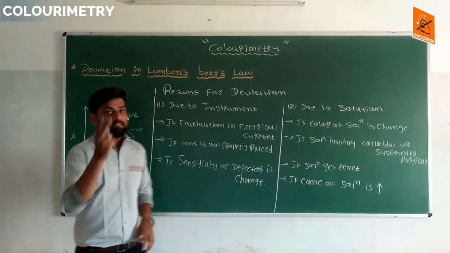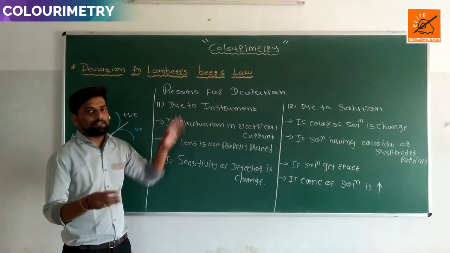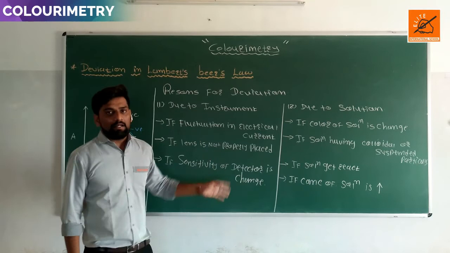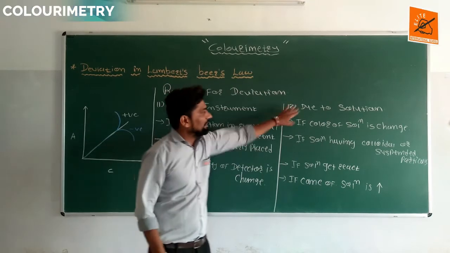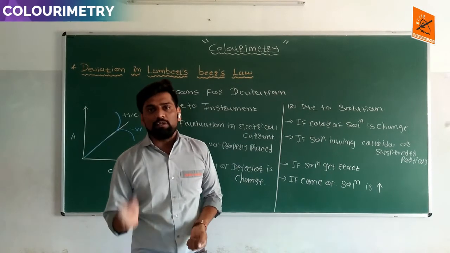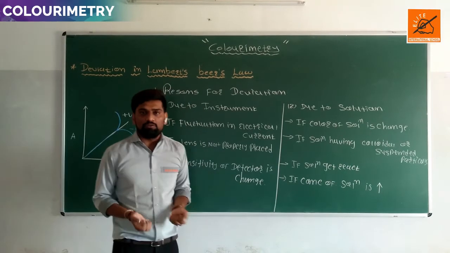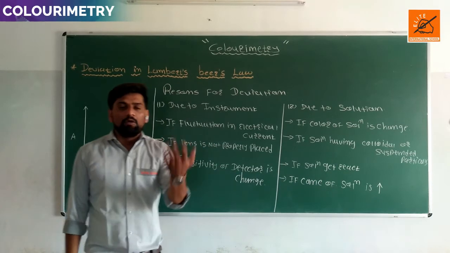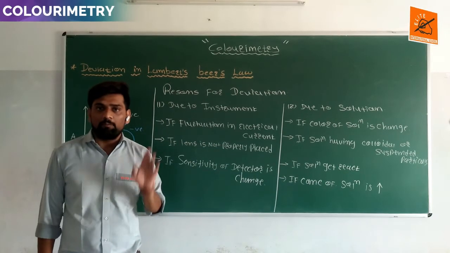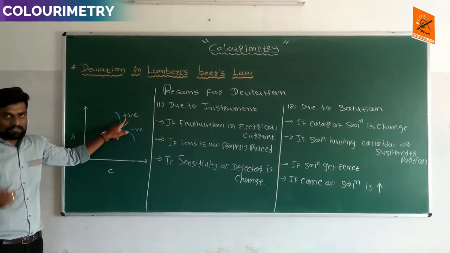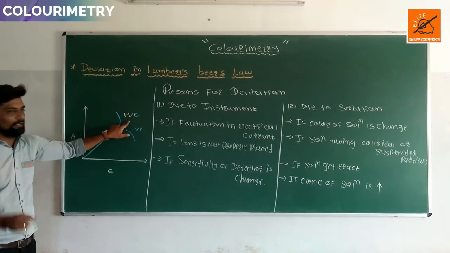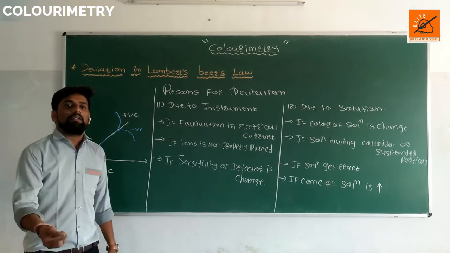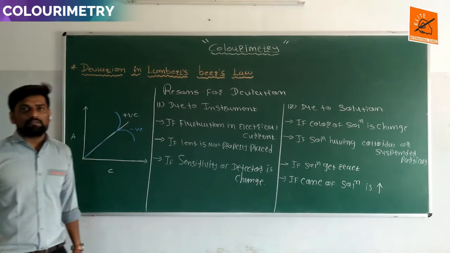So there are two main reasons behind this deviation. First is some problem in the instrument, meaning defectiveness in the instrument. Second is deviation due to the solution, which can be either positive or negative. Positive deviation is formed when the absorbance value is higher than the expected value. If the absorbance value is lower than the expected value, negative deviation is formed.